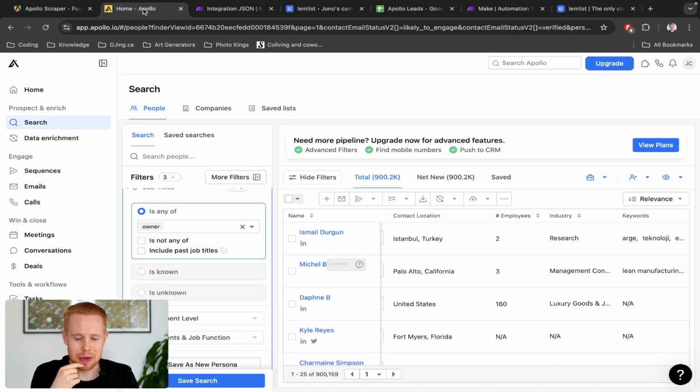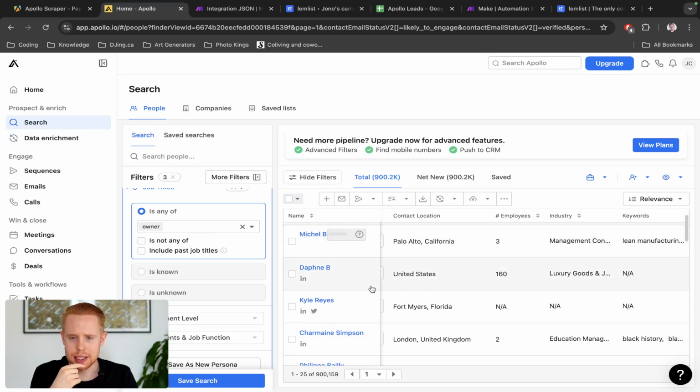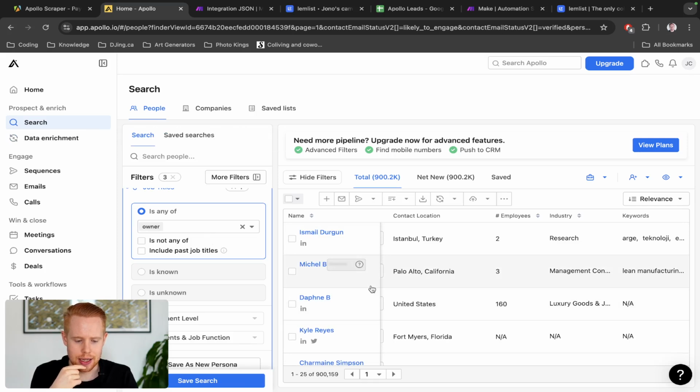And we're going to be scraping Apollo, right? So you do need to have an Apollo account, but essentially you can come into Apollo search and find tons of different people that you can reach out to, right?